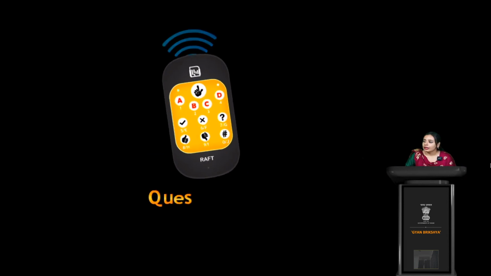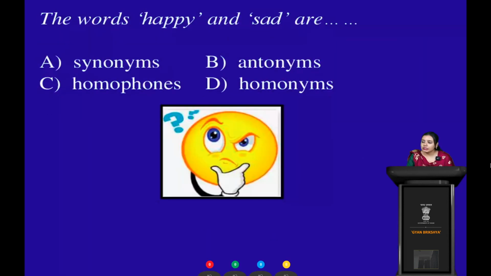Okay, let's now see a question time. So the sentence is: the words happy and sad are. I will not tell you, you have to find whether it is synonym or antonym. You have to just tell me what happy and sad are. A is synonym, B is antonyms, C is homophones, and D is homonyms. So the timer has already started. You have to tell me what these are.